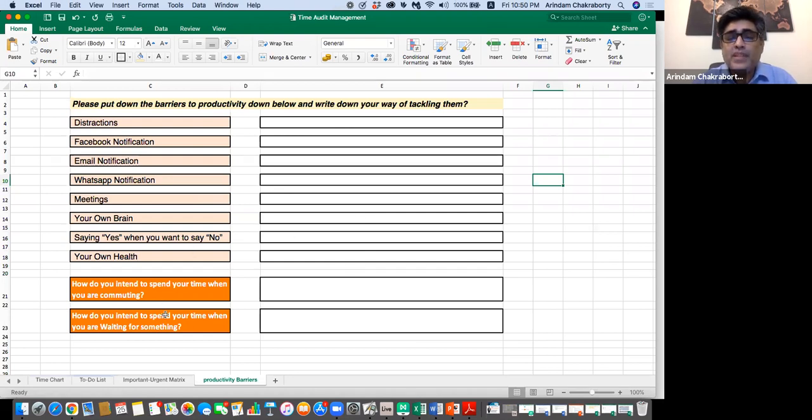And also two specific time periods where people waste a lot of time. One is how do you intend to spend time when you're commuting? So suppose now in COVID era, maybe the commute is not happening for many individuals. But if you're commuting, how are you making best use of the time?